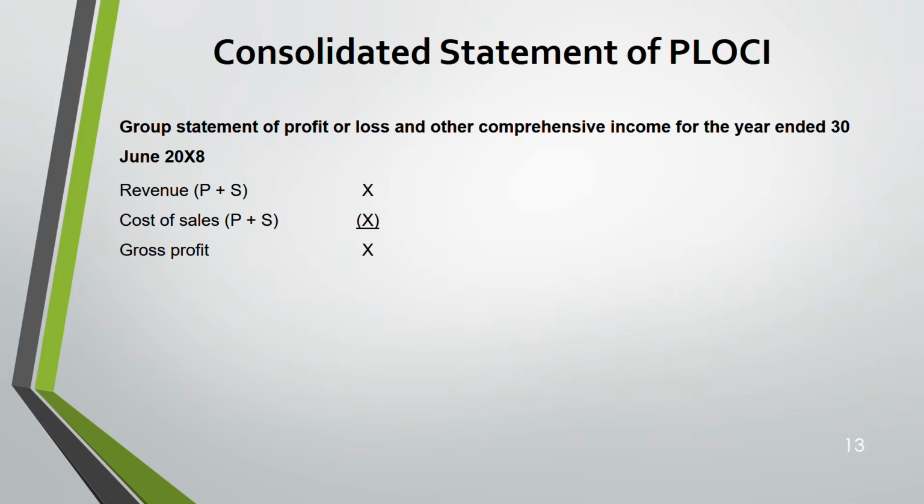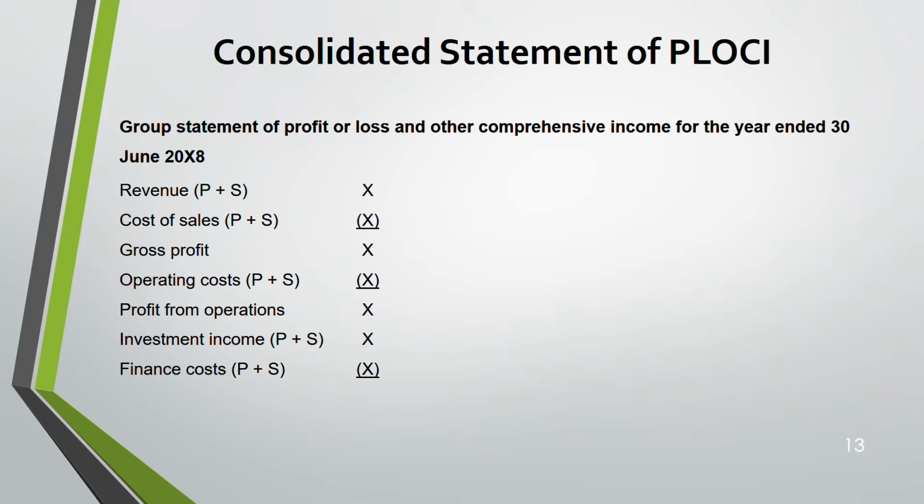Gross profit, don't add both; you deduct cost of sales from revenue. Operating cost add. Then profit from operations don't add. Investment income add. Finance cost add. Profit before tax no need to add; you will get it. Income tax add. Profit for the period, then you will get it. Wherever I have shown addition you have to add. Wherever I have not shown addition you will get it by following it; you don't have to add.